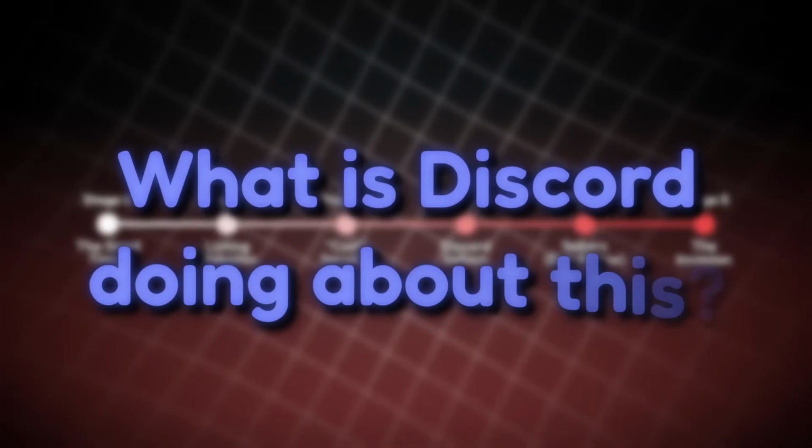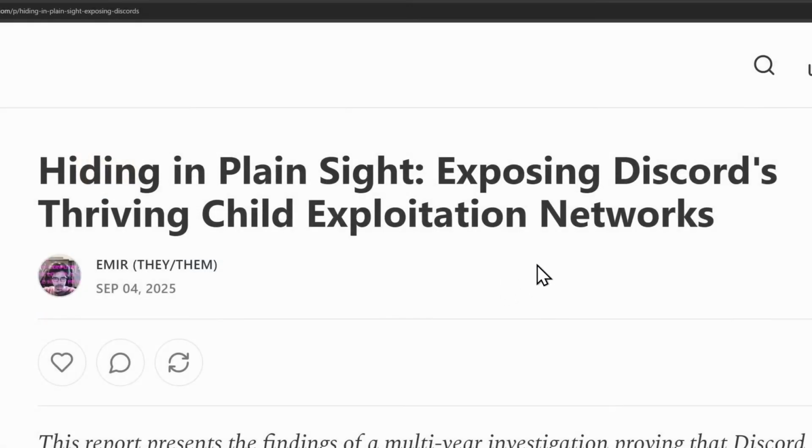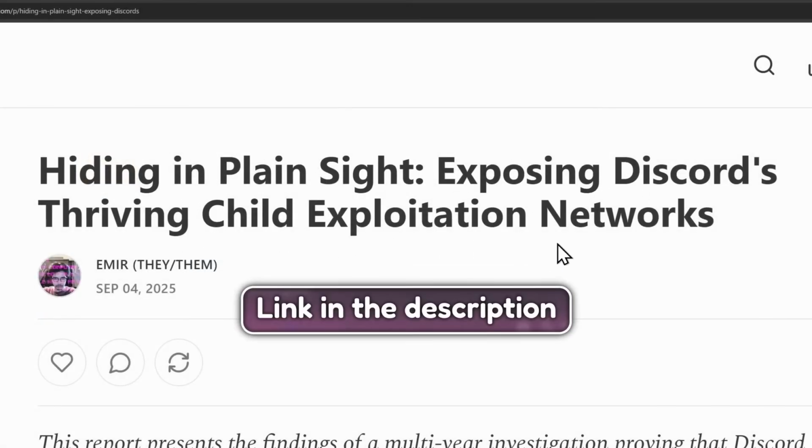But what is Discord doing about this? And to explain how broken this system is, which I've already shown you plenty of already, I want to take a look at this article called "Hiding in Plain Sight: Exposing Discord's Thriving Exploitation Networks." And I'll have this linked in the description.